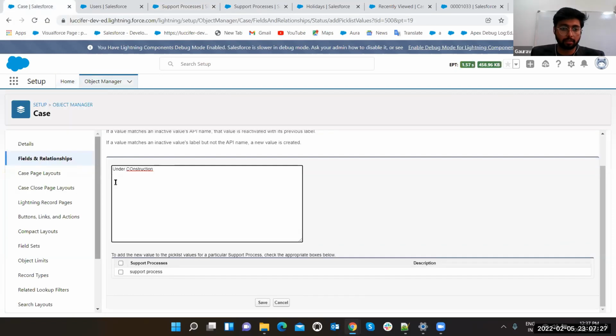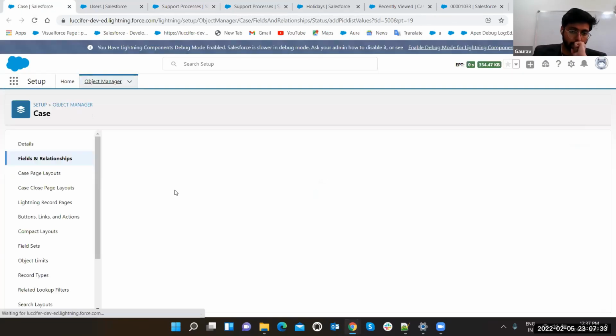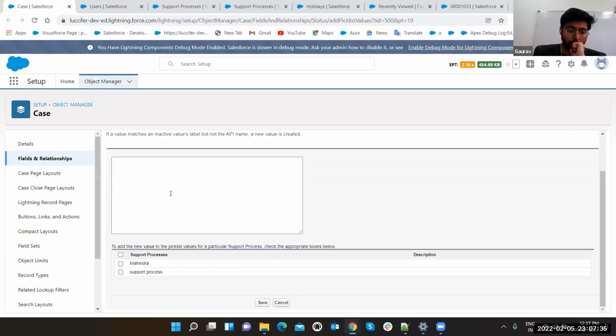Now let's refresh. See, it is not showing you two. And if I type under construction, I want this to be added in Mahindra only. I can add it here also, but I do not want to. I want to add this only in Mahindra.